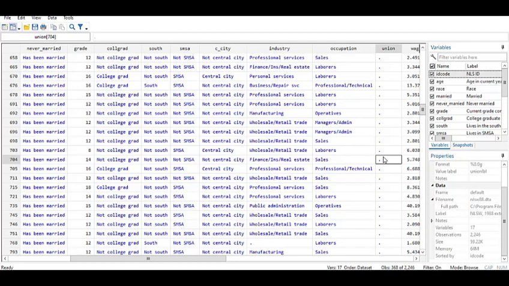So we now need to get back to the person who gave us the data, the owners of the data, and say, we find this disturbing trend. We find people who have occupations and they are not non-union or union. You have to just be one. You can't be none, especially when you are working. So if you are working, do you belong to a union? If the answer is no, then you are non-union. Do you belong to a union? And the answer is yes, then you are union. That's it. So we need to understand why it's missing here.